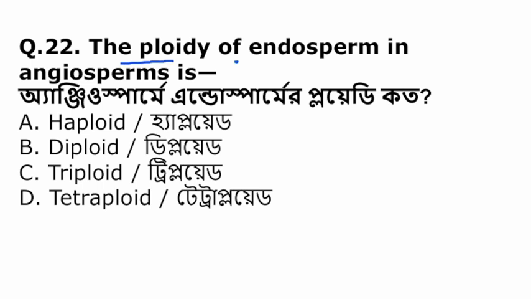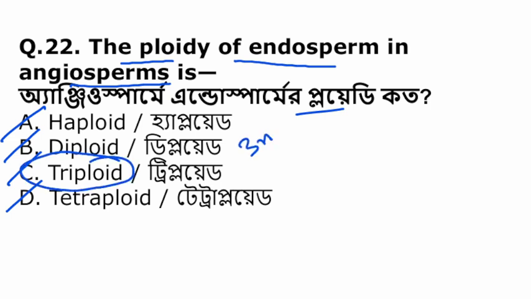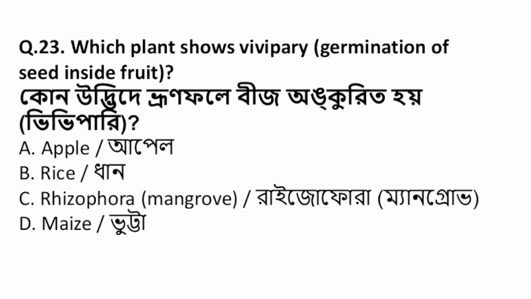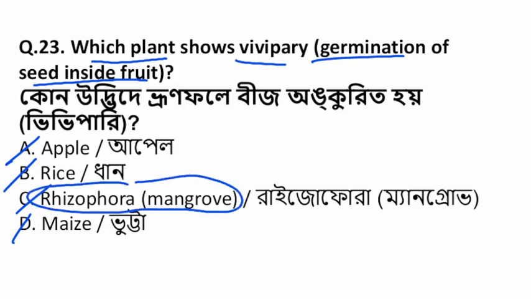The ploidy of endosperm in angiosperm is haploid, diploid, triploid, tetraploid? The endosperm is triploid, 3N. Which plant shows vivipary, germination of seed inside the fruit? Apple, rice, rhizophora, or maize? The plant that shows vivipary is rhizophora. It's a mangrove plant.